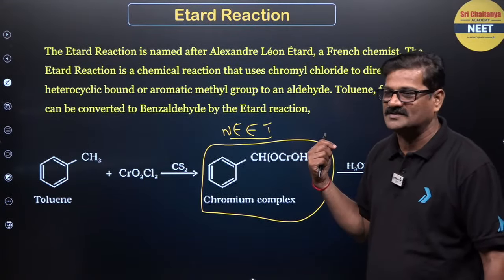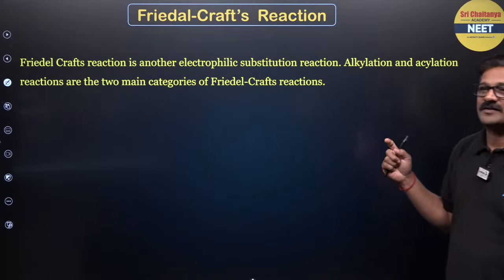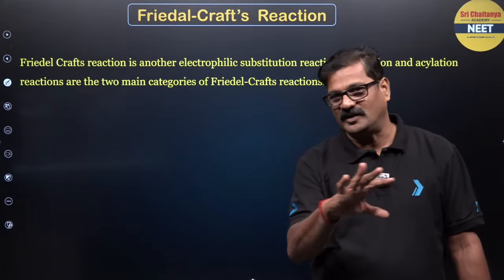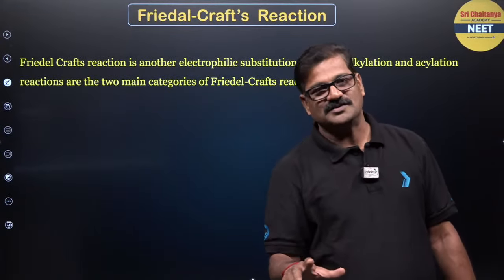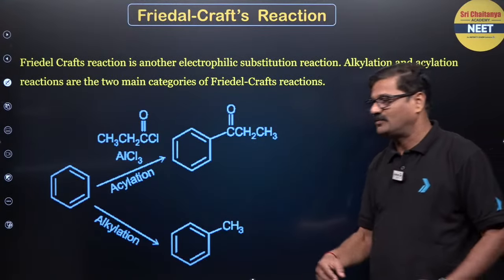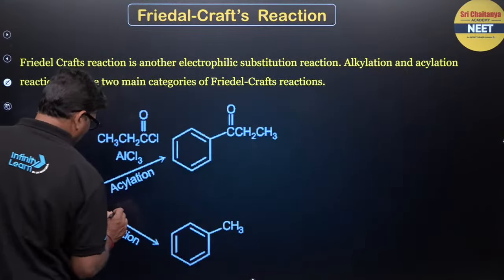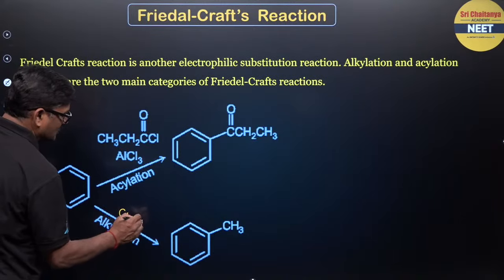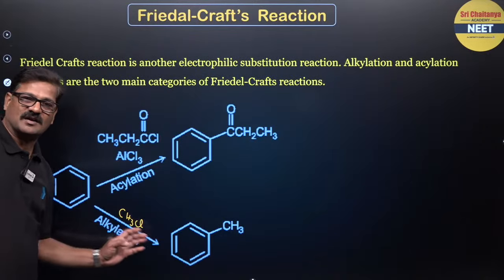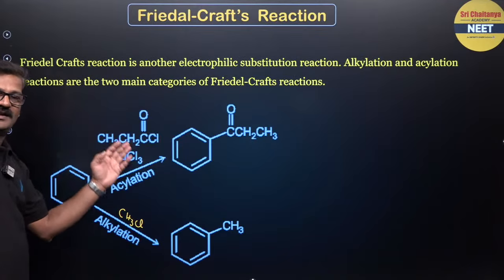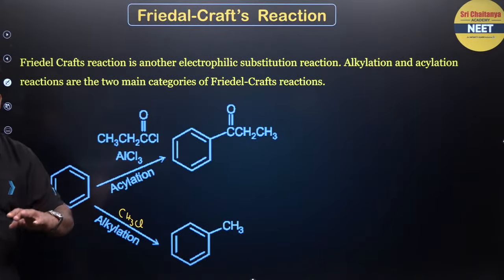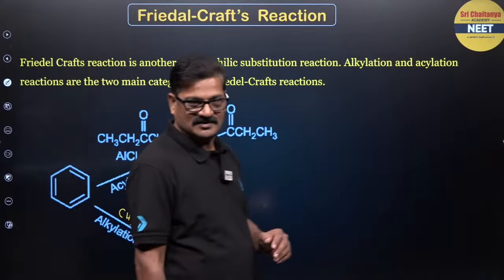And Friedel-Crafts alkylation. Benzene has 5 golden reactions. I just want to show you and make you understand. In that, one reaction is Friedel-Crafts alkylation. Benzene reacts with alkyl chloride in the presence of AlCl3. Okay, you can say CH3Cl. In the presence of AlCl3, you are going to get alkyl benzene. This is called alkylation. Acyl chloride and AlCl3, acylated benzene, you are going to get acylation. Friedel-Crafts acylation and Friedel-Crafts alkylation.